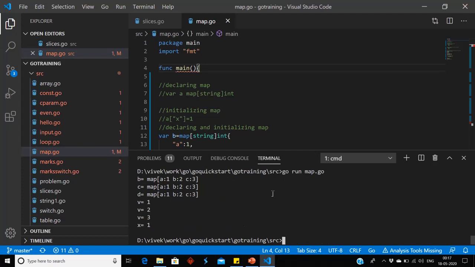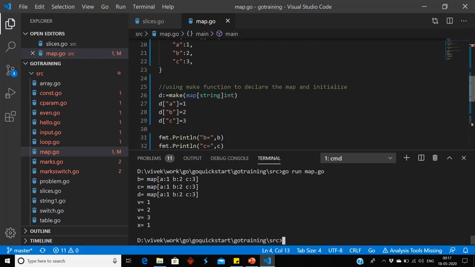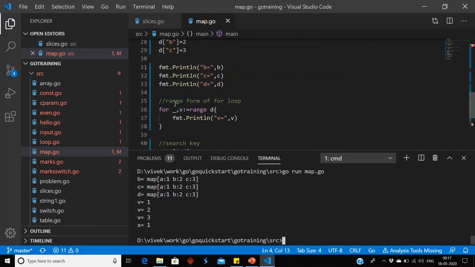Yeah, now it is working fine. So if we want to ignore any value, we can use underscore, but we cannot ignore both the values. So if I give underscore here, here also it will give the error. If I want to ignore any one of the values, I can use underscore.